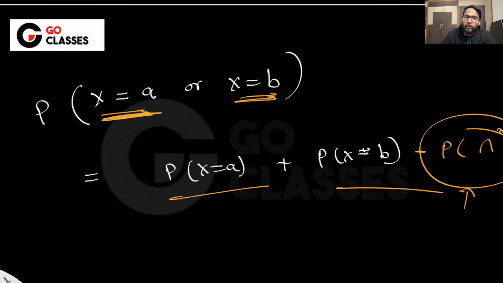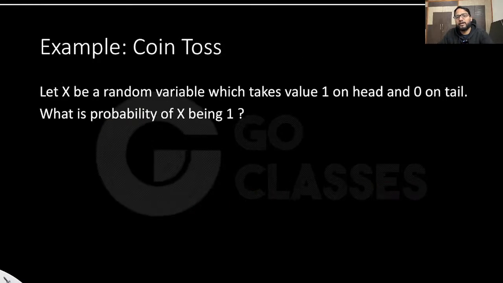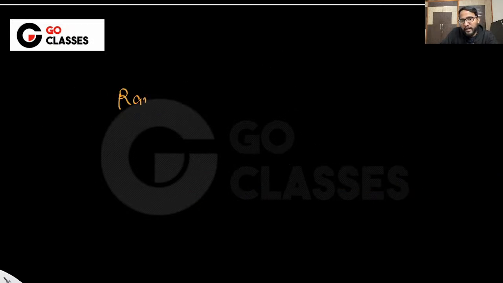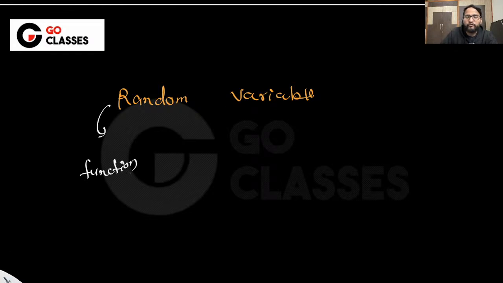Now let's go and see what random variables are and how they are useful to me. So just to sum up, what is a random variable? As I said, it is actually a function, right? And since it is a function, it cannot be a variable first of all, and functions are deterministic.